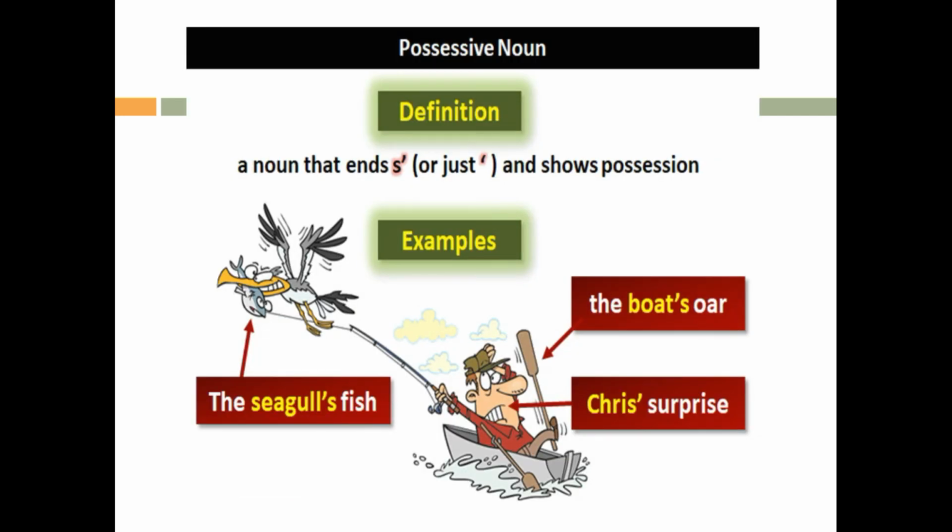Let's revise this. What are possessive nouns? With the definition and with the example. A noun that ends in apostrophe s or just an apostrophe and shows possession. Example is the boat's oar. In the picture you can see the arrows. Chris' surprise. The seagull's fish. I hope this slide helps you.